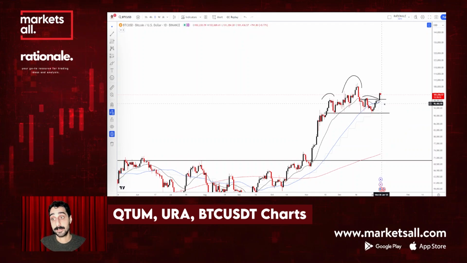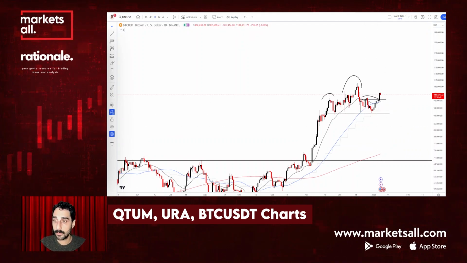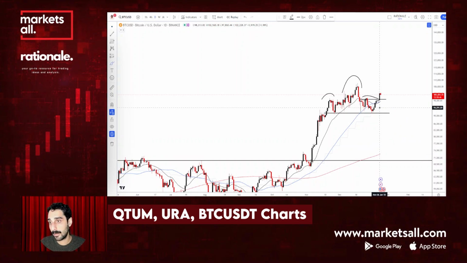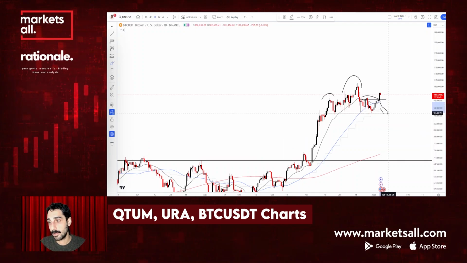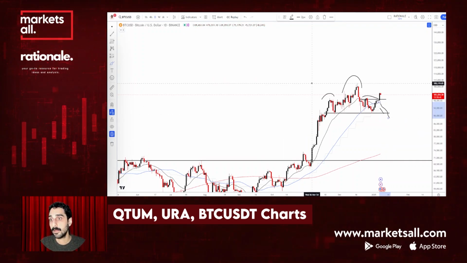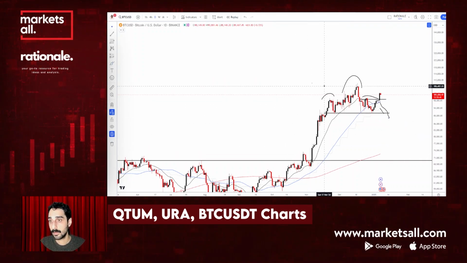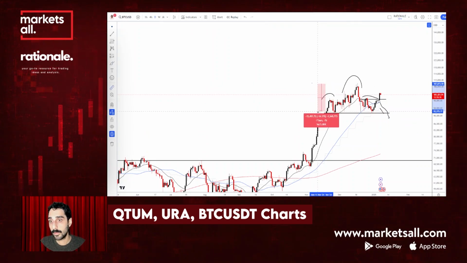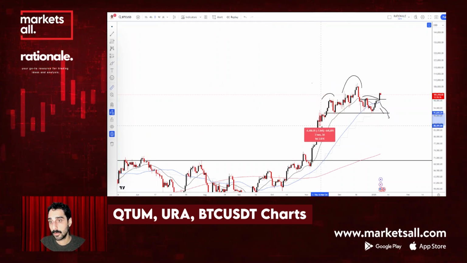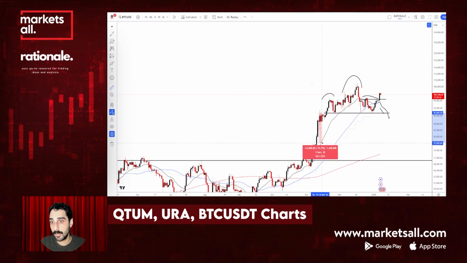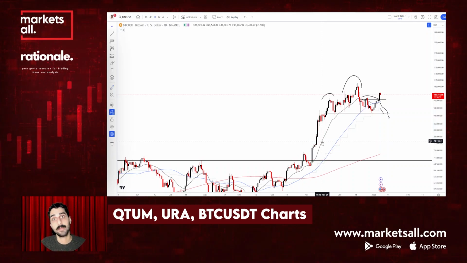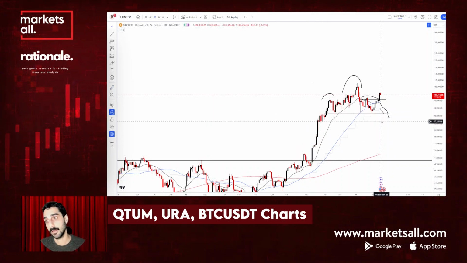But if we had seen a breakdown, coming back here and breaking down here, then we would expect it to go, let's say, 15% down, which would be 78k USD levels.